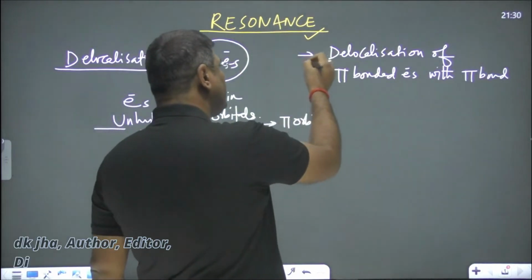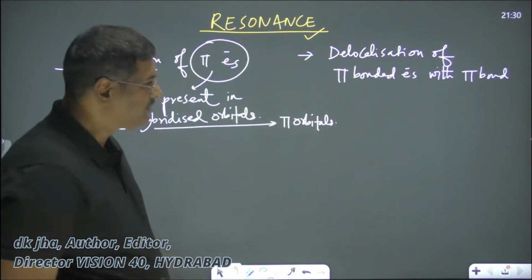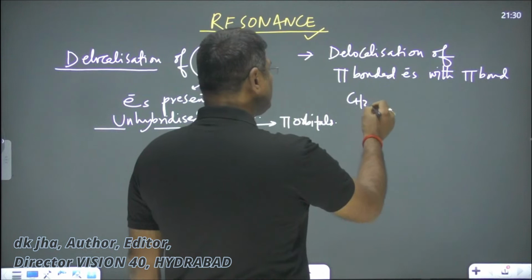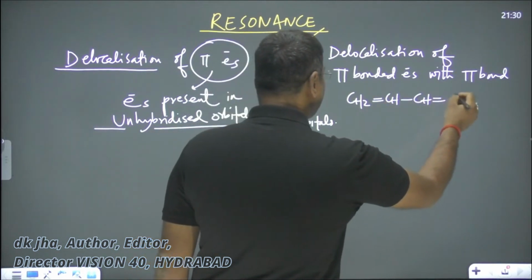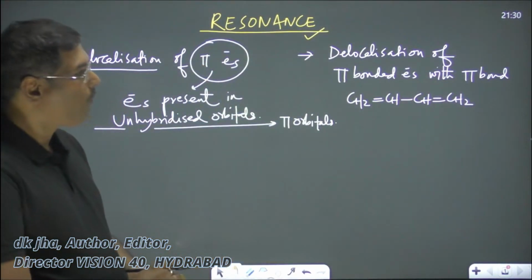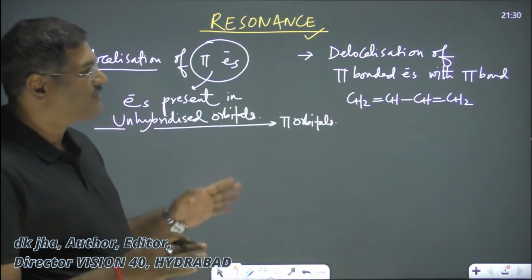In this category, I write one example: CH2=CH-CH=CH2.